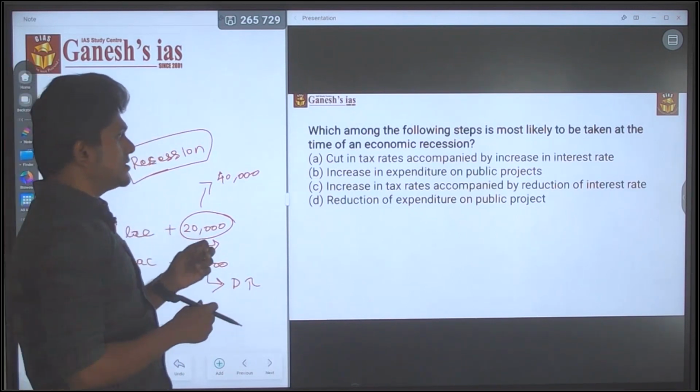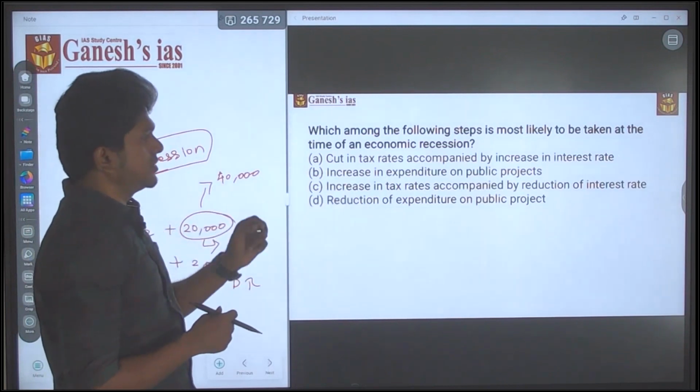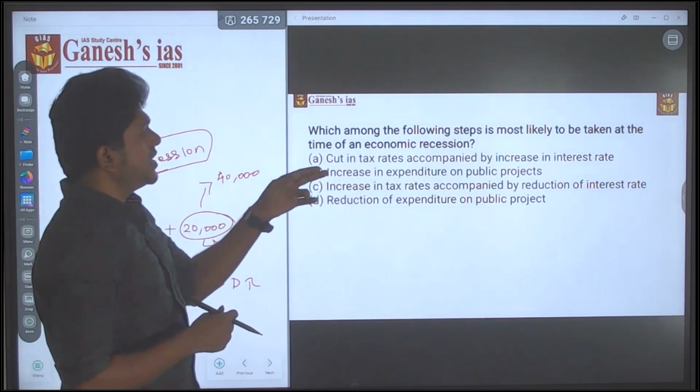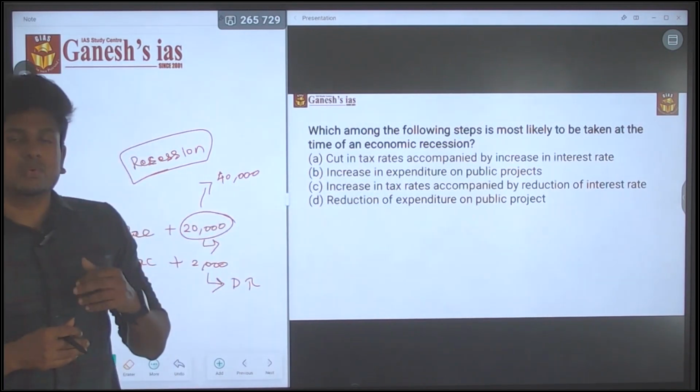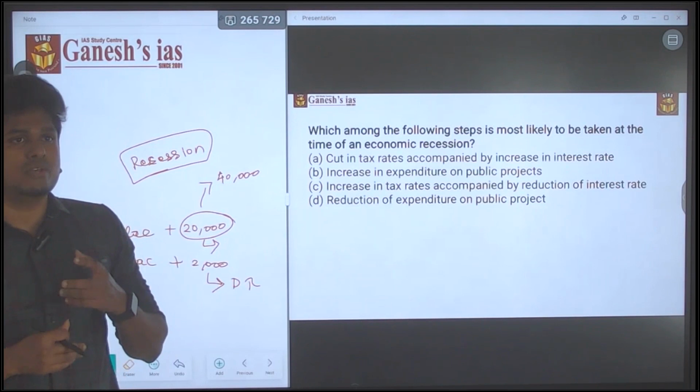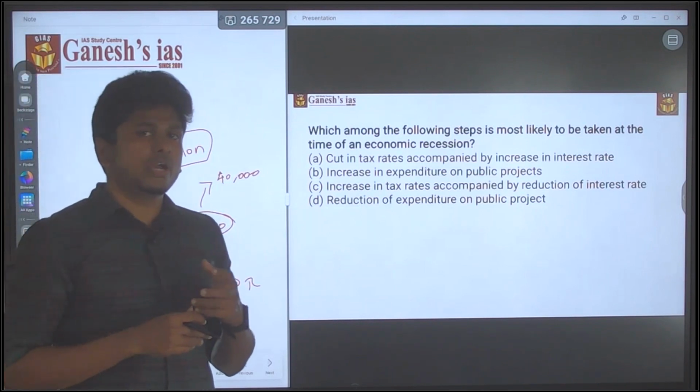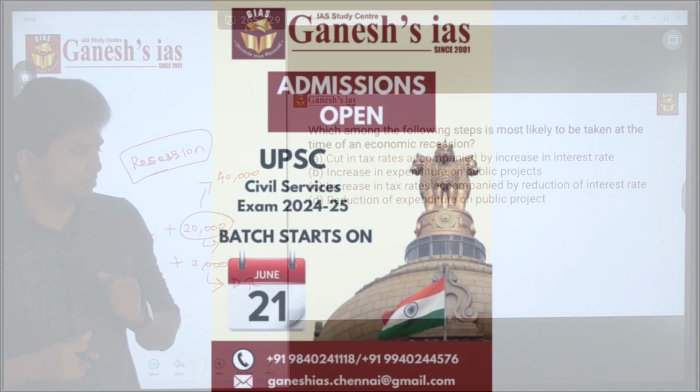So the answer is increase in the expenditures on public projects. So the answer is B. It is again one of the static part questions that are usually asked, so you have to be ready for that also.